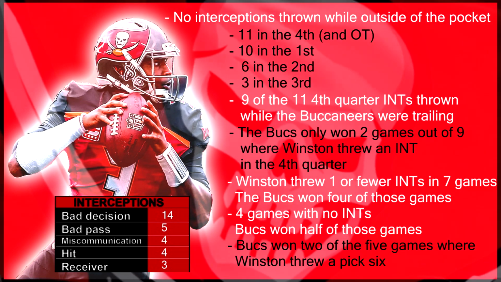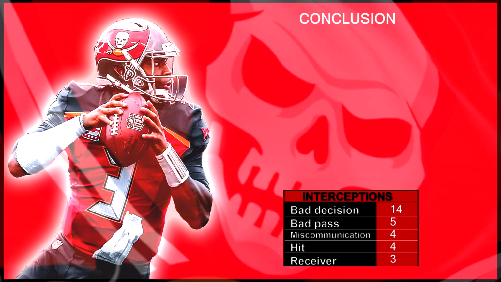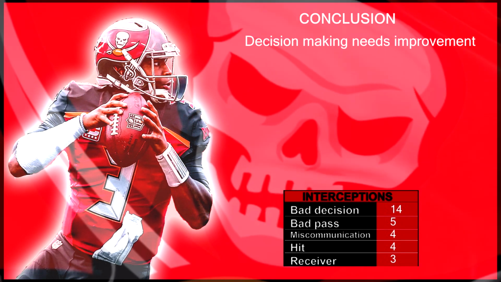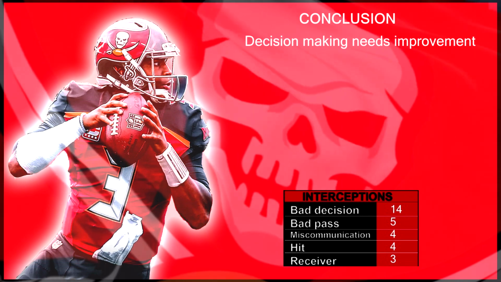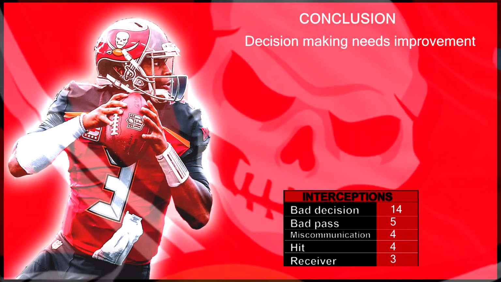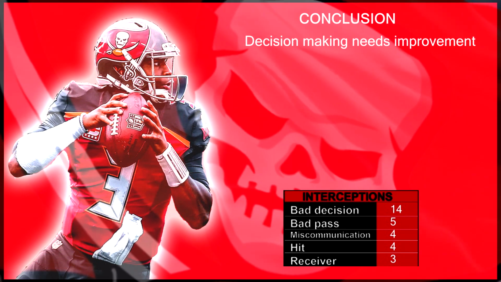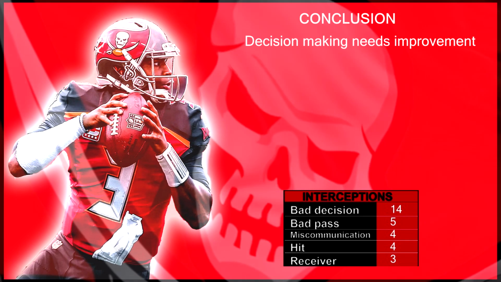So what does all this mean? I think it is obvious that decision-making was the vast majority of Winston's interceptions. Can this be corrected? Don't know. Arians' offense requires a lot of risk-taking and down-the-field throws. It should be expected that interceptions are going to be a part of the mix, more so than with other teams.